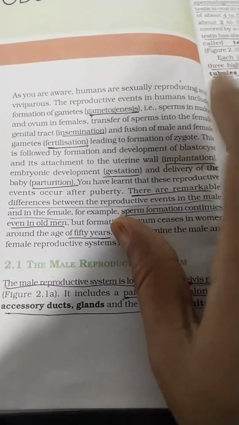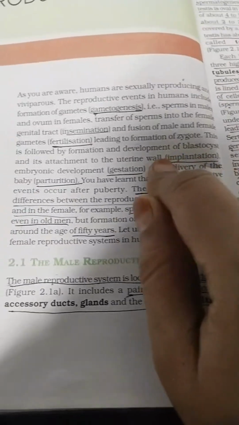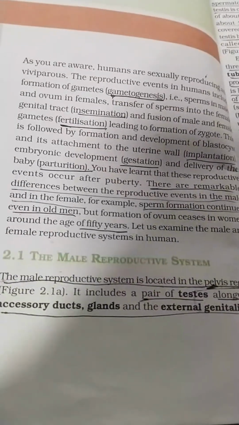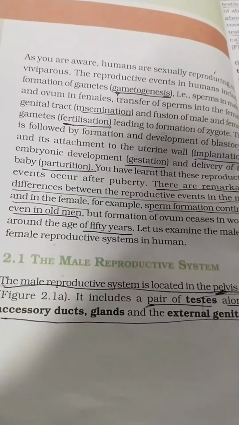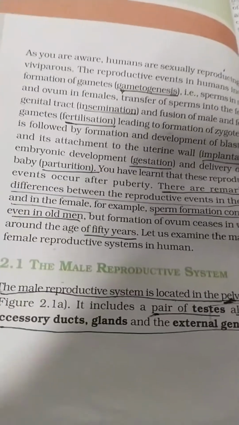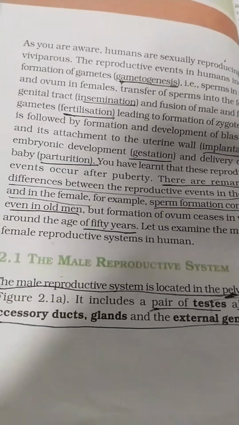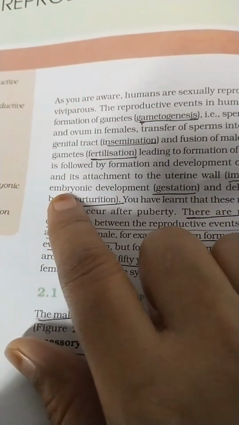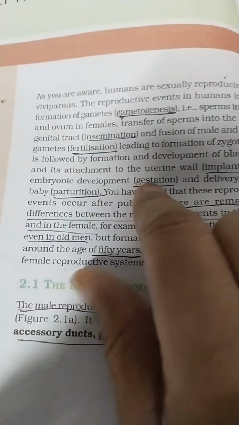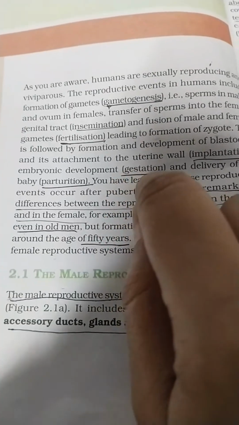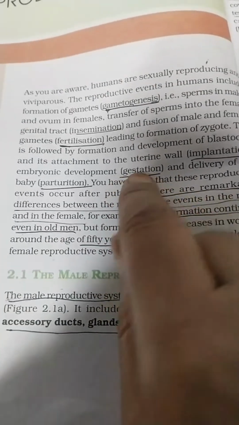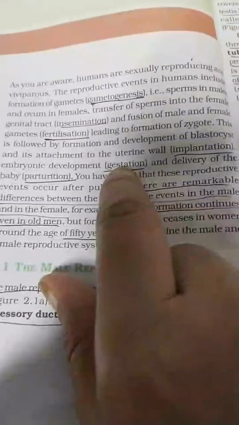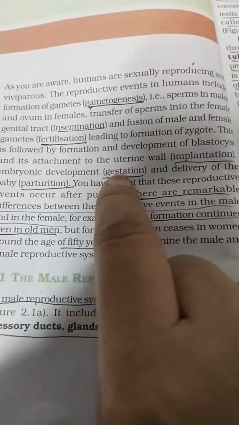That process is known as implantation. After implantation, the blastocyst divides further, through stages like morula, blastula and gastrula. All this development is known as embryonic development, and that period is known as gestation or the pregnancy period.